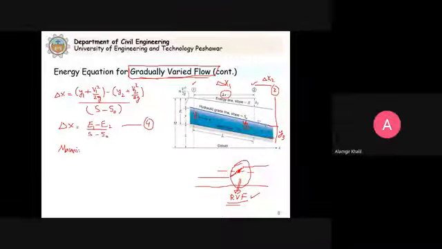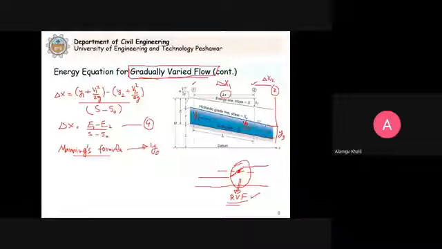We can also apply the Chezy formula, but as I said before, in this book, we will throughout follow the Manning's formula. Clear? So you will apply the Manning's formula, and from that you will calculate y naught, the normal depth.